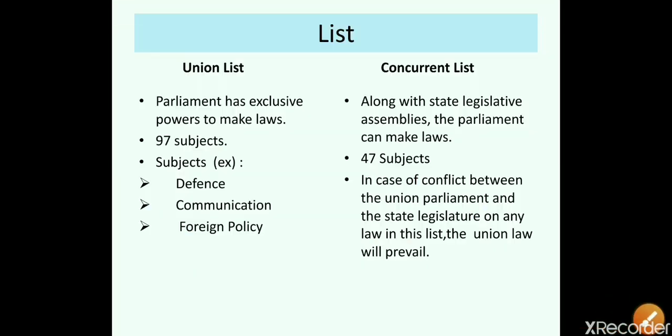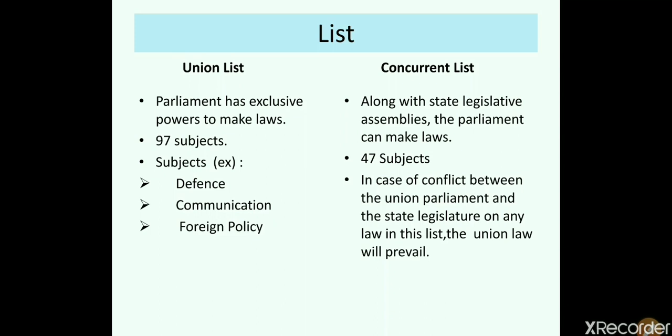Now we will discuss the lists in detail. Union list: as I have told, the parliament has the exclusive power to make laws on these subjects. Examples of subjects are defense, communication and foreign policy, etc. Concurrent list: as I have discussed, the union government as well as the state legislative assemblies can make laws together on the 47 subjects.